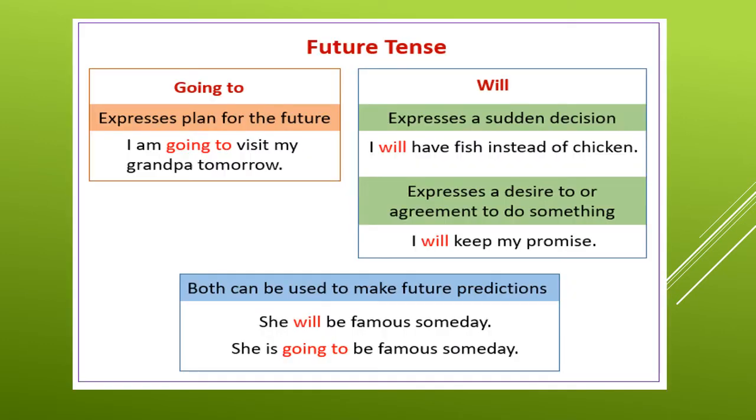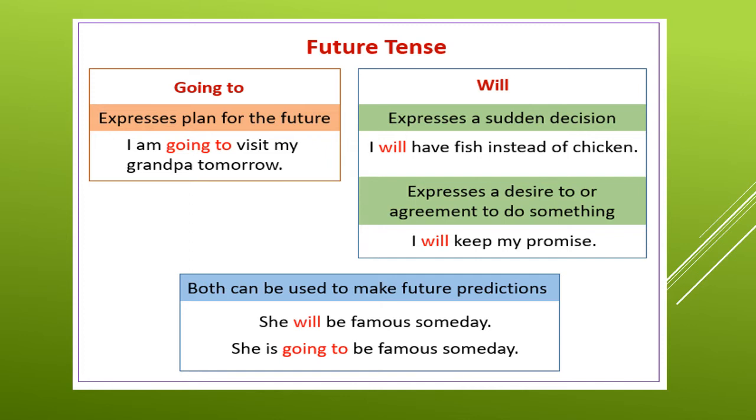And in future tense, we also use going to. Going to expresses a plan for the future, like I'm going to visit my grandpa tomorrow. It's a plan, tomorrow's plan, so that's why you have to use going to. But will means a very sudden decision, like I will have fish instead of chicken. Suddenly you decide that you don't want chicken and you want fish, so you say I will have fish instead of chicken.